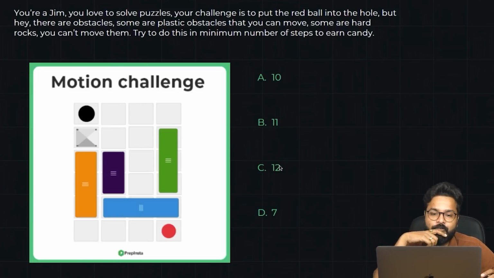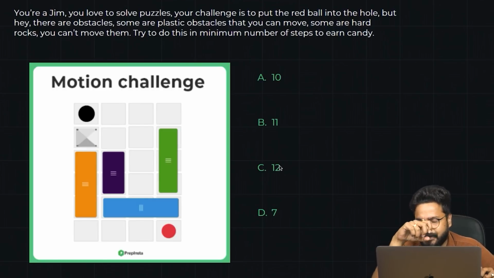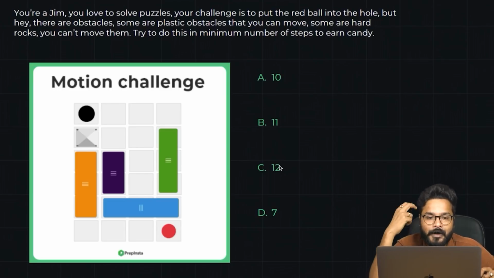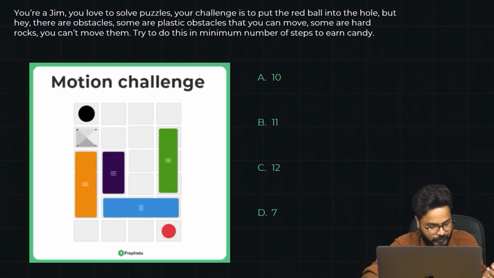Talking about the next type of game, that is the motion challenge. This is one sort of game that you might have played in your school time, in your college time, on your mobile phone, wherein you had wooden logs and you have to move one log out of the screen, right? This is a similar kind of question, and I'll simply explain it to you.